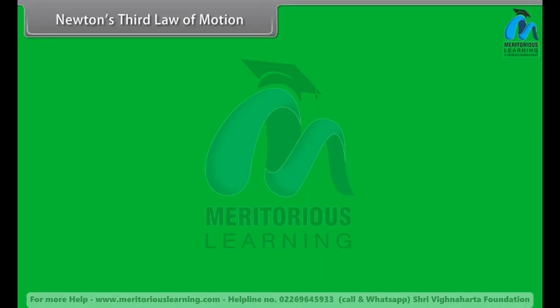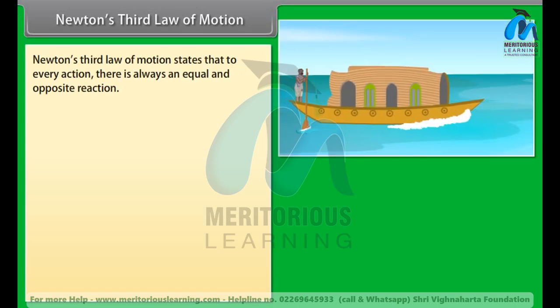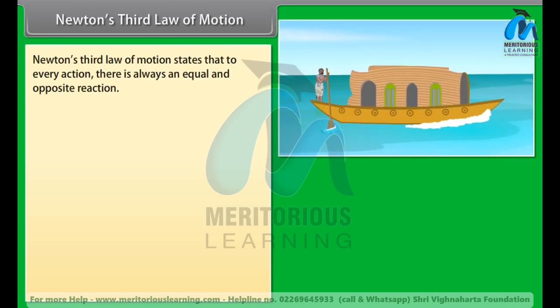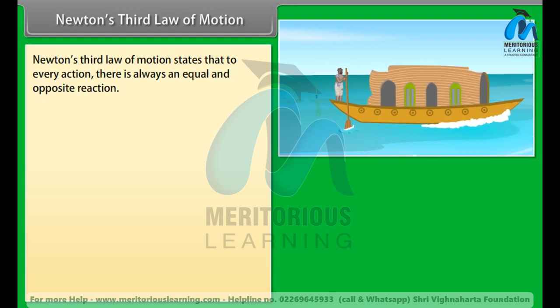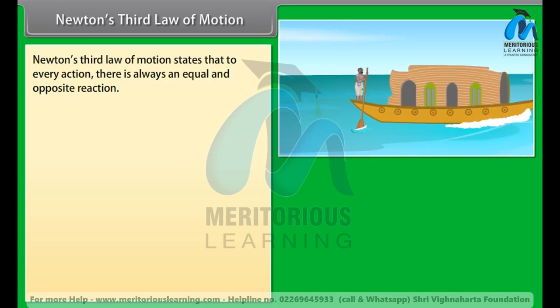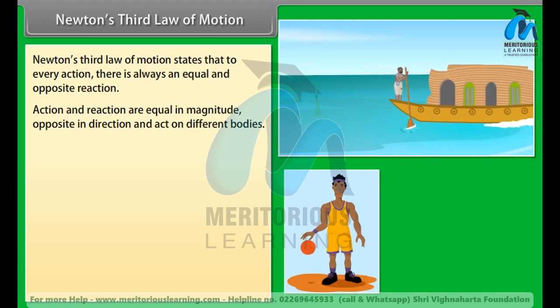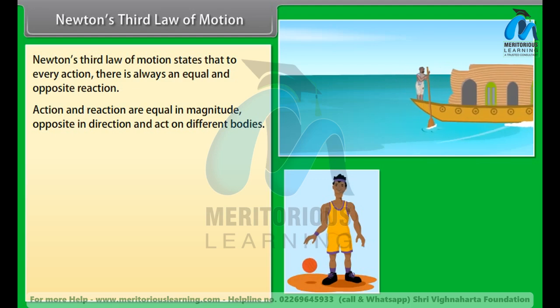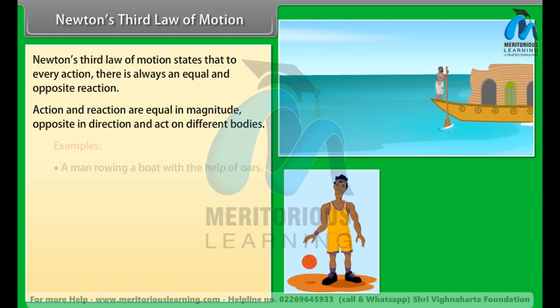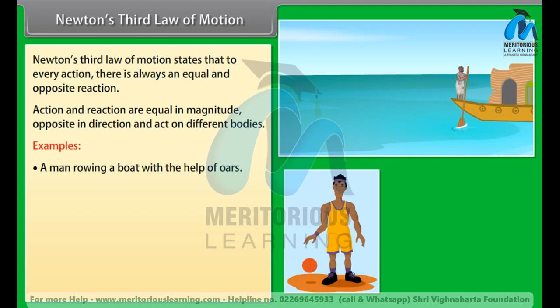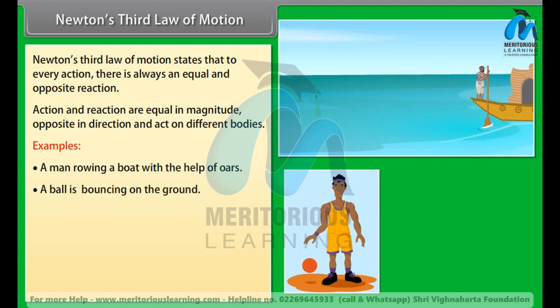Newton's third law of motion. Newton's third law of motion states that to every action there is always an equal and opposite reaction. Action and reaction are equal in magnitude, opposite in direction, and act on different bodies. A man rowing a boat with the help of oars, and a ball bouncing on the ground are examples of Newton's third law of motion.